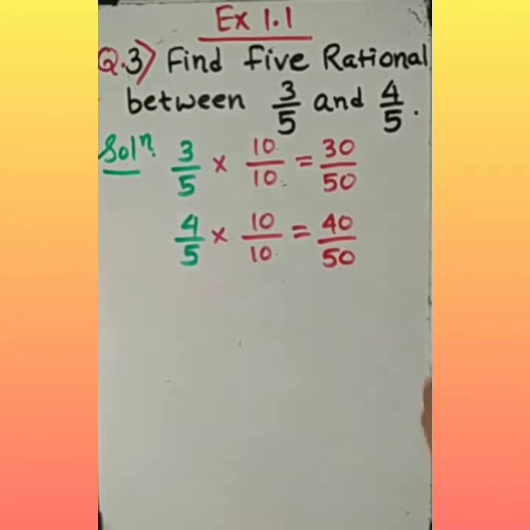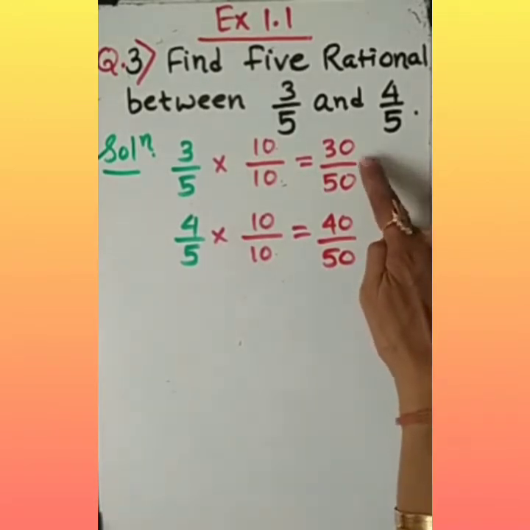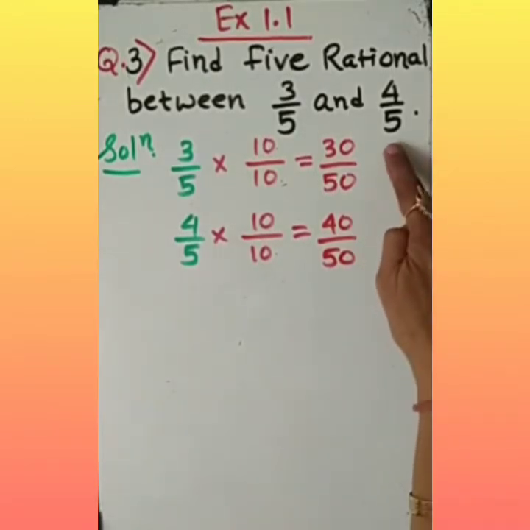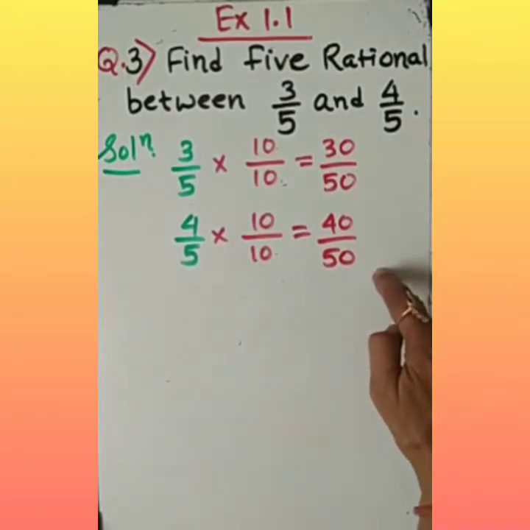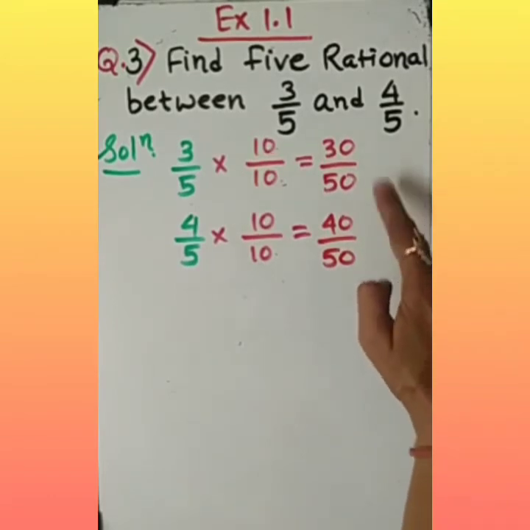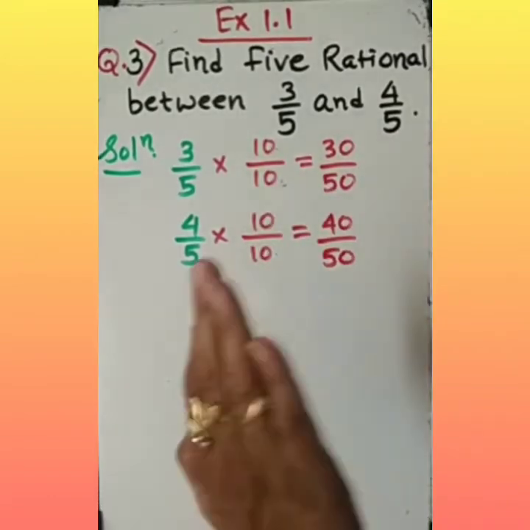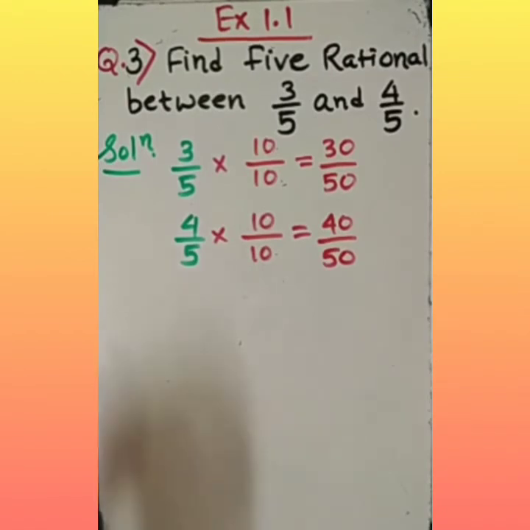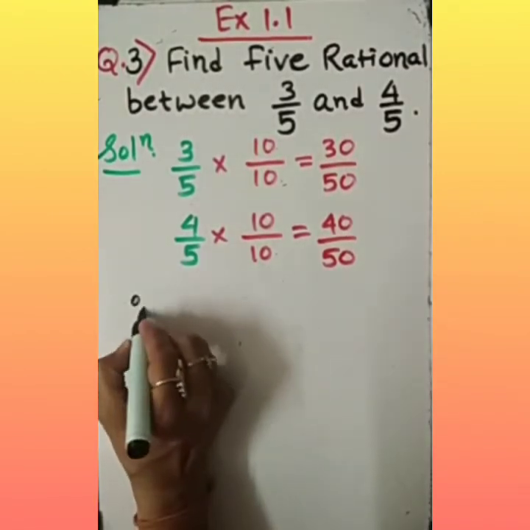But in some cases, if it is not possible, then as I told you, आपको पता होगा, चद्दर बड़ी करनी पड़ती है, right? We need to multiply with such a number so that it increases a little bit more.